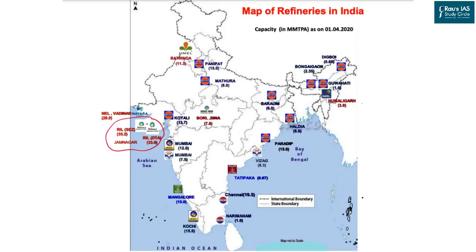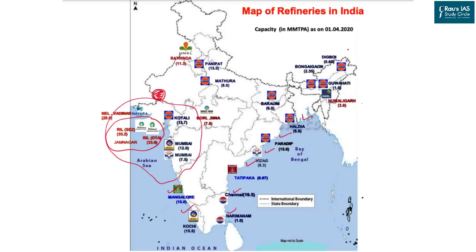Now, from this, you can easily deduce that the highest number of refineries are situated in this area. Here, you will also have the refinery situated for Barmer. Then we have the refineries on the eastern coast as well as the western coast. These refineries are not actually closer to the source of raw material, but they are on the coastal area because they are getting the imported oil. They get the imported oil, refine it in the coastal area itself and transfer the oil to their respective destinations.